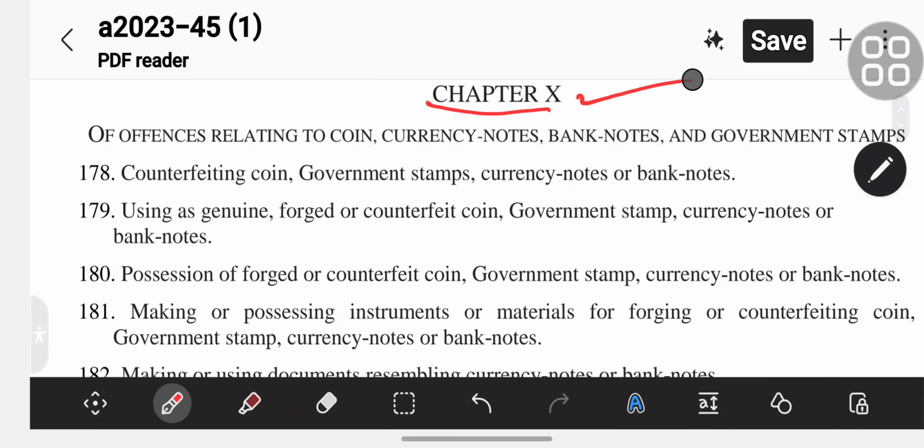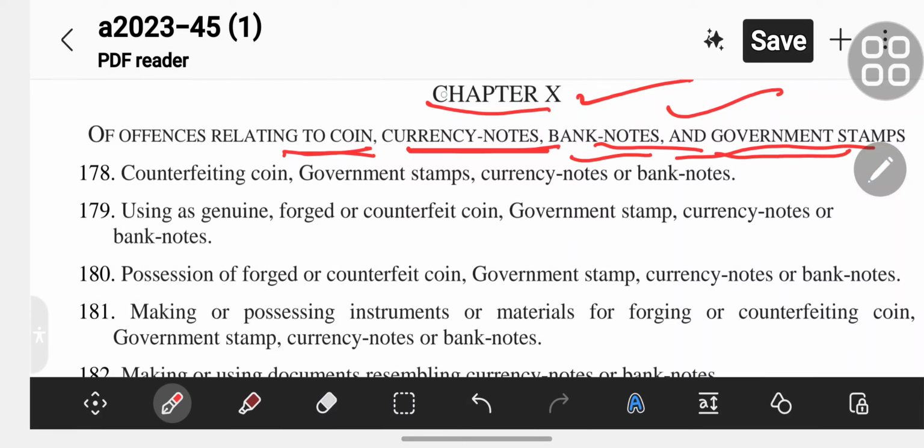Chapter 10 is offenses related to coin, currency notes, banknotes and government stamps. This is chapter 10 of BNS.